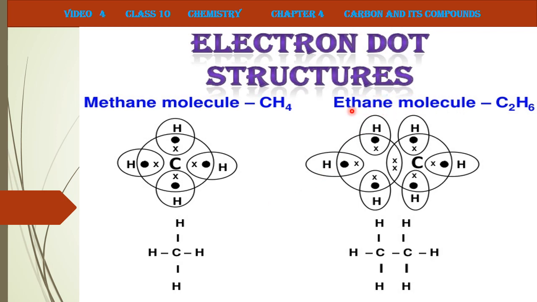Now the ethane molecule. Ethane means the number of carbon atoms will be 2. So these two carbon atoms share one electron each. Then with hydrogen atoms they share, as explained before, this is just an example. So each carbon combines with hydrogen by a single covalent bond. This is an example of single covalent bonding.